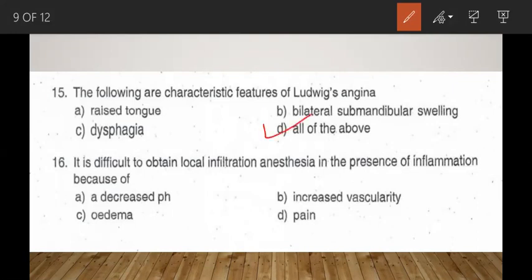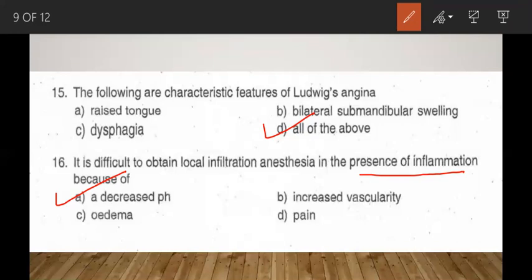It is difficult to obtain local infiltration anesthesia in presence of inflammation because: options are A, decreased pH; B, increased vascularity; C, edema; D, pain. Here, in presence of inflammation, the answer is option A, that is decreased pH. Most local anesthetic agents are weak bases with pKa between 8 and 9.